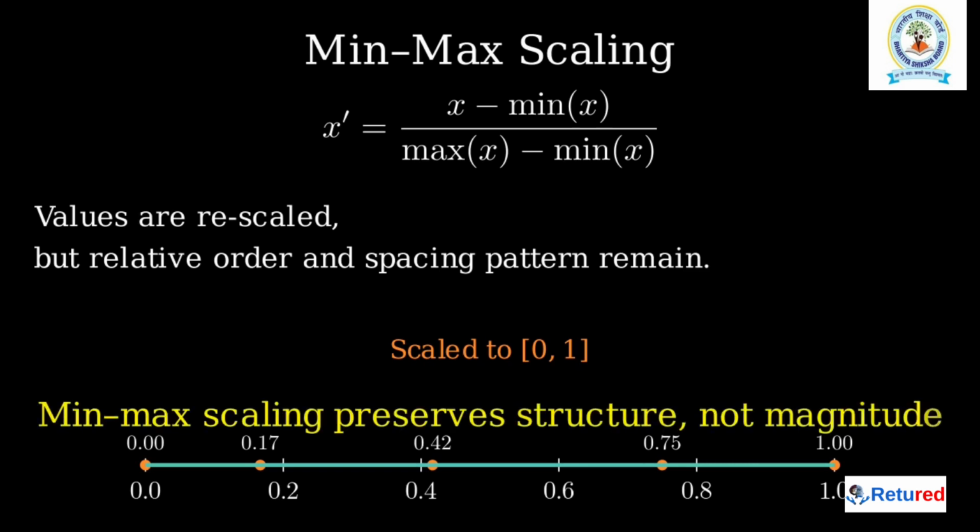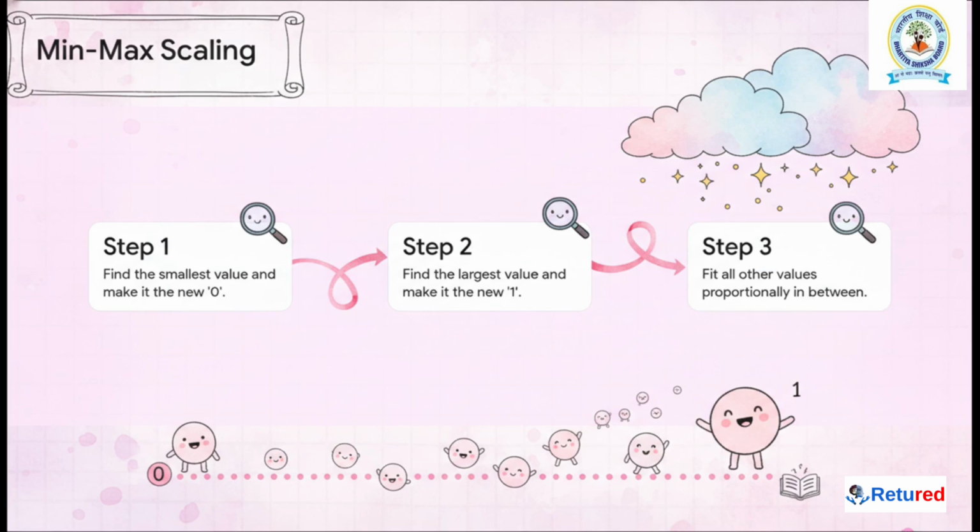So, how does it actually work? Well, the most common way is called min-max scaling, and it's super intuitive. First, you just find the smallest number in your whole list, and you call that 0. Then, you find the largest number, and you call that 1. And finally, every other number is just placed proportionally somewhere in between. That's it. It's so simple. No complex formulas to memorize, just the basic concept.